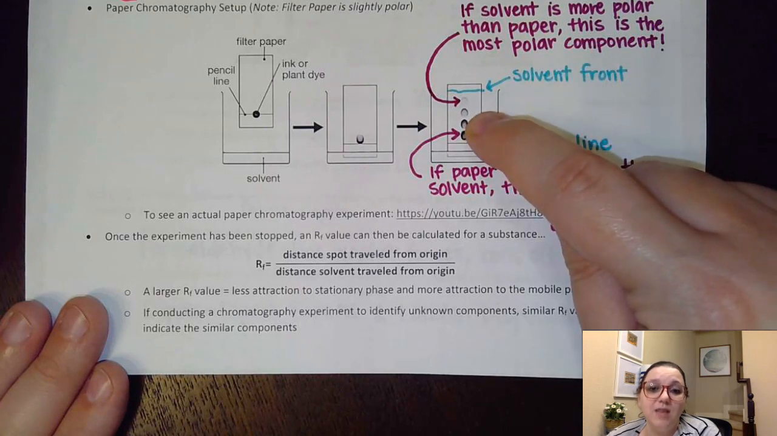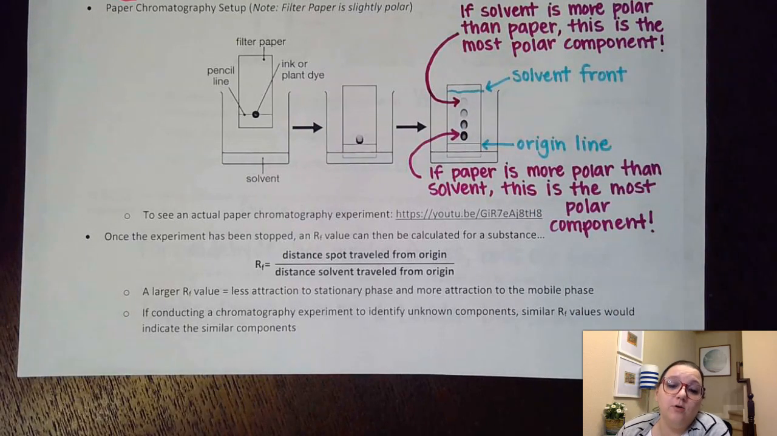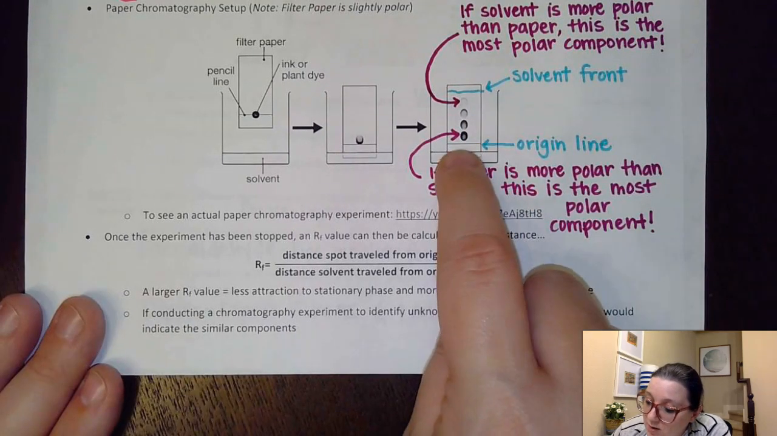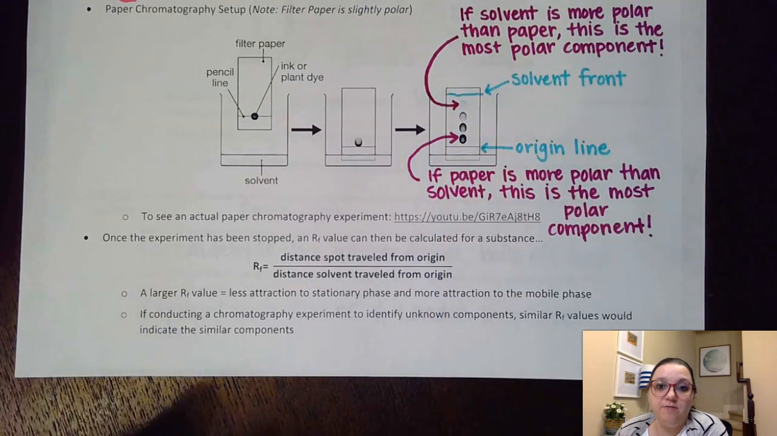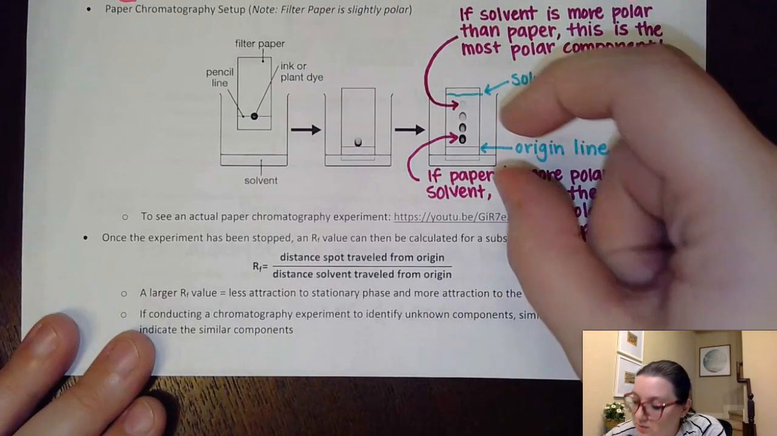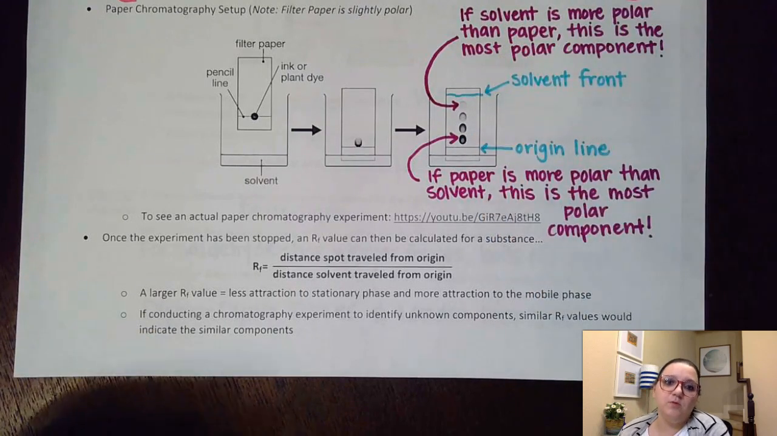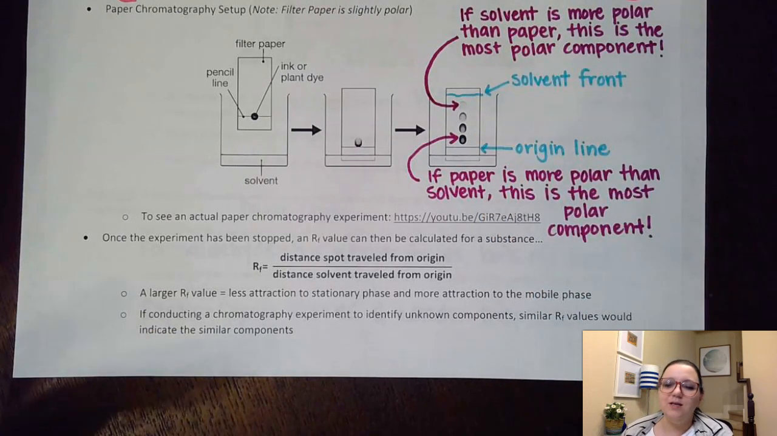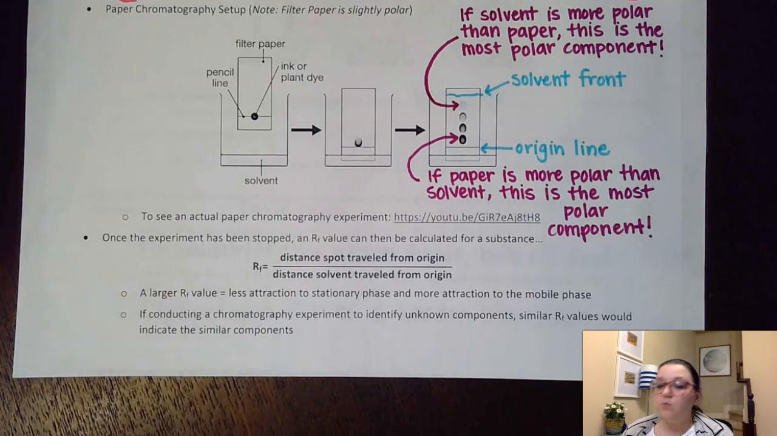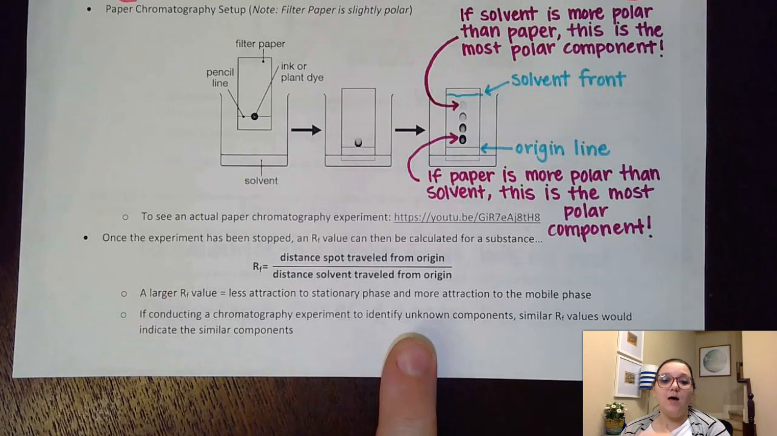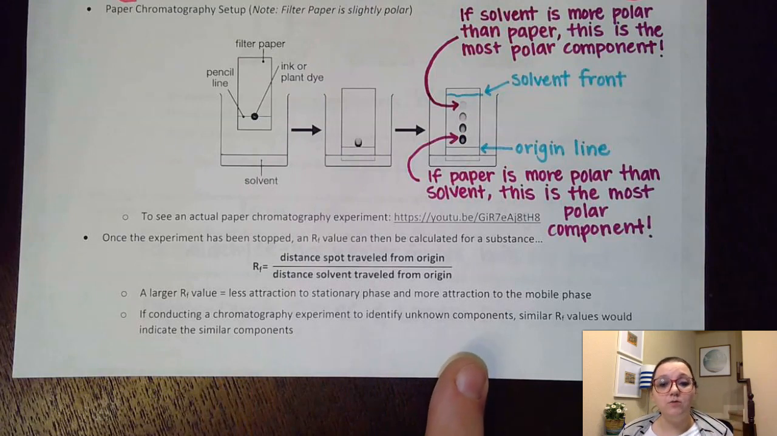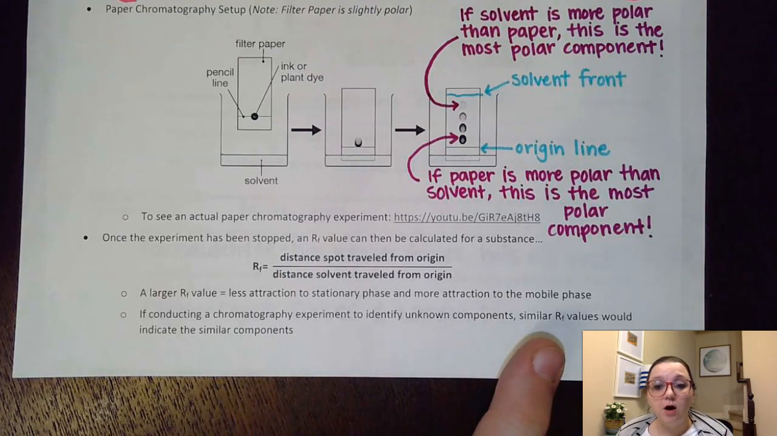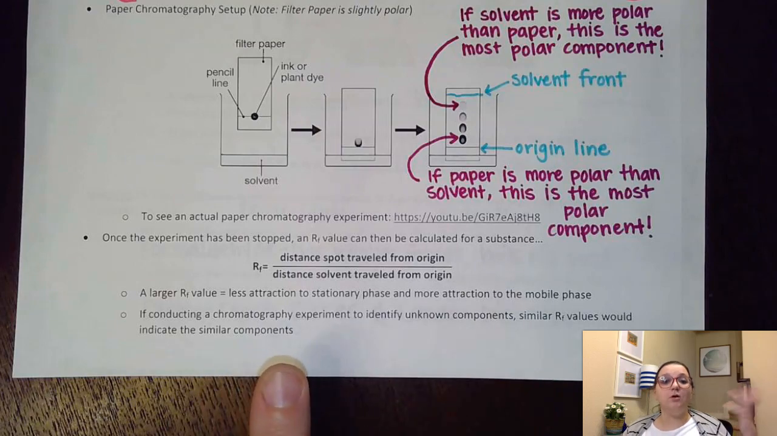I might guess that it traveled maybe half of what it was supposed to, and so it would have an RF value of 0.5. For this bottom dot here, I might say that it only traveled maybe a fifth of the total distance, and so it might have a retention factor of 0.2. Obviously, it's a little harder to ballpark them. It's a lot easier if you have actual data, because then you can calculate those values. By the way, if you were conducting a chromatography experiment where you had unknown parts and you were trying to identify them, components that had similar RF values would indicate similar components.